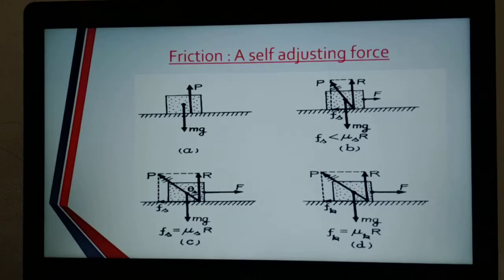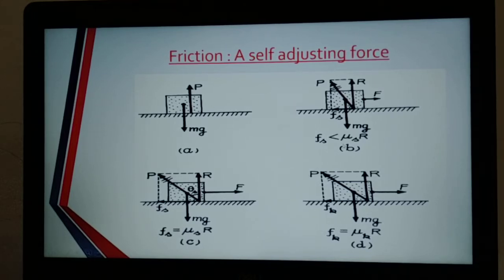I will show you again. See the first diagram, in which mg is acting in the downward direction and P is the reactionary force acting in the upward direction. For clarity, these two are drawn along two different lines, but remember they are acting along the same line. So this is the case when there is no other force acting on the body.